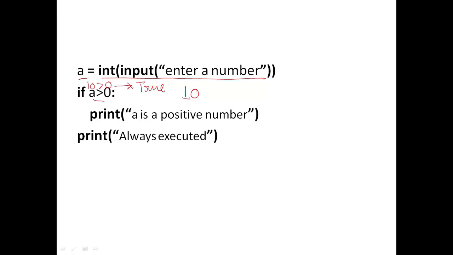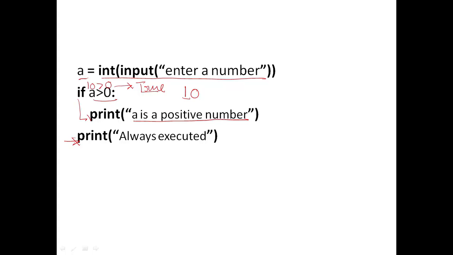So if the expression evaluates to true, we will execute the statements which are inside this if block. This print statement is inside the if statement, so this message will be printed.